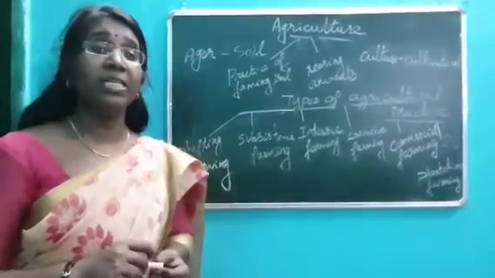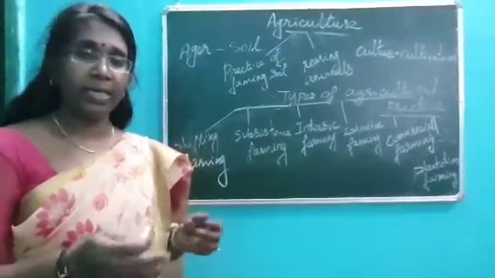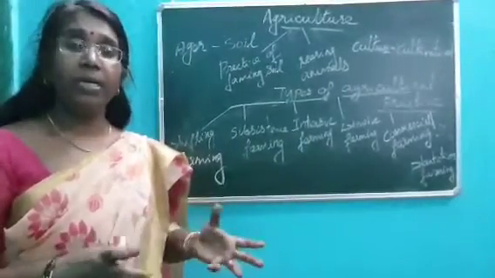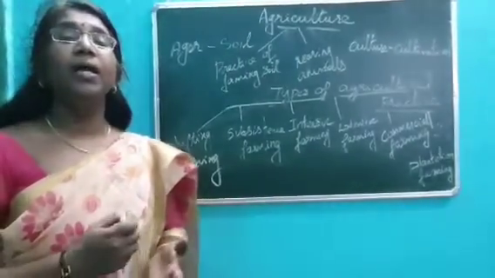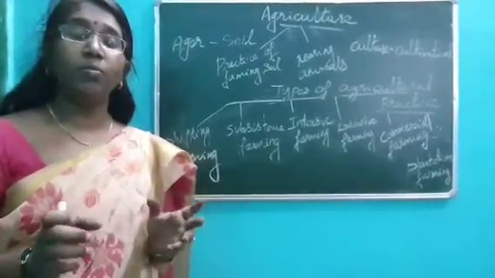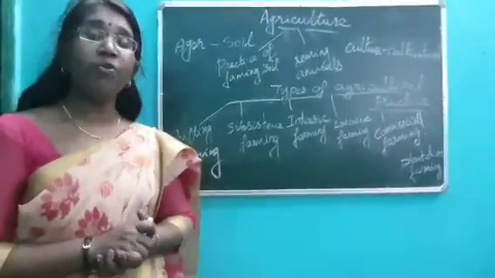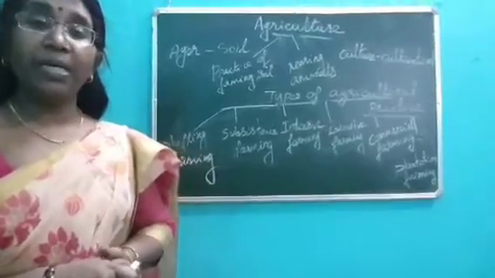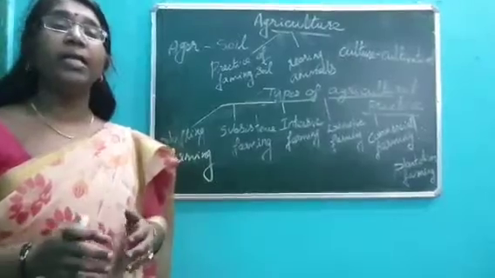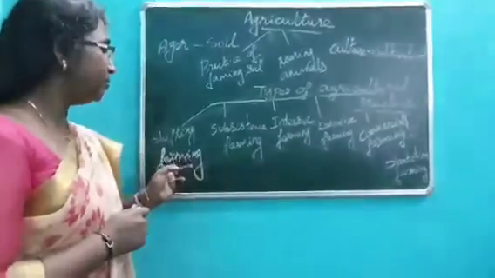This method is also called slash and burn cultivation, because he cut down the forest, burned everything and cleared the land, then cultivated there for some time. Once the fertility was lost, he moved from that place to another place. But this is very harmful for the land, because it completely reduces the fertility of the soil, and once they leave the land, it may later turn into barren soil. So that is shifting farming.